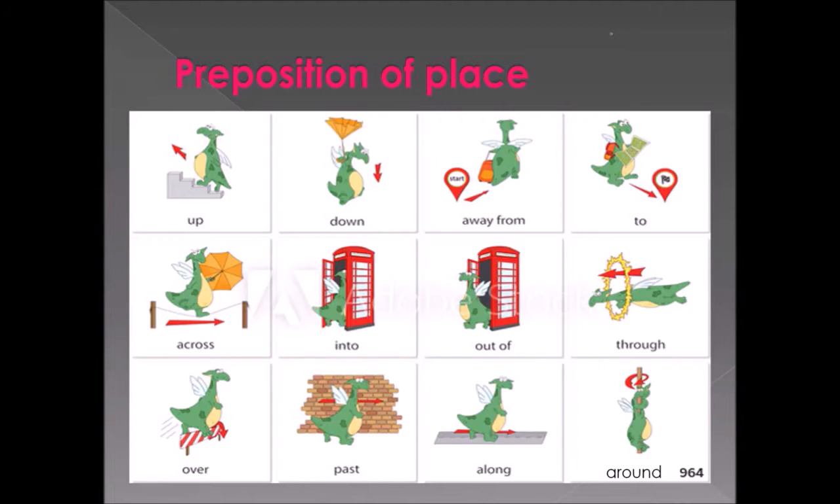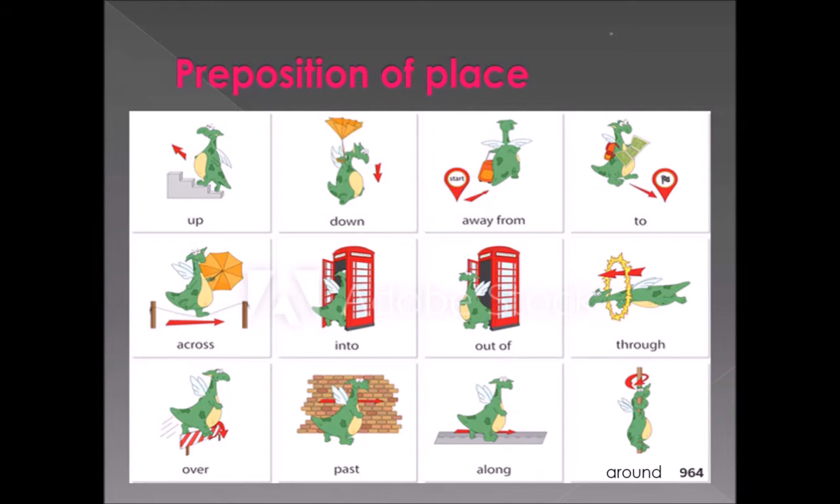The dragon is crossing. That's why we are using across, because it is crossing from the left to the right side of anything. So that's why we have used here across. So look at the next picture. The dragon is entering into a telephone booth. So it is going inside. That's why we are using the word into as preposition.